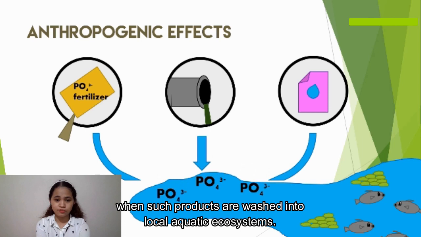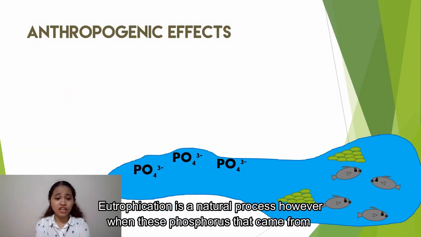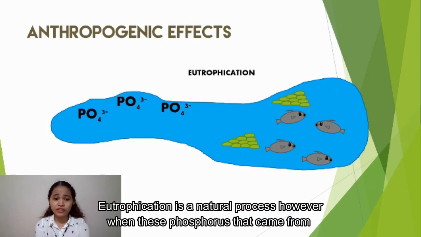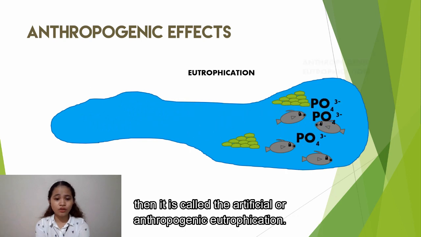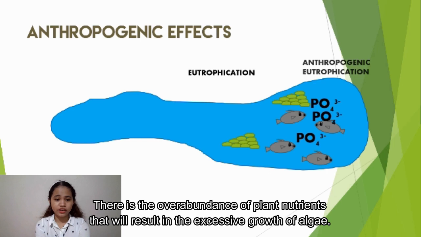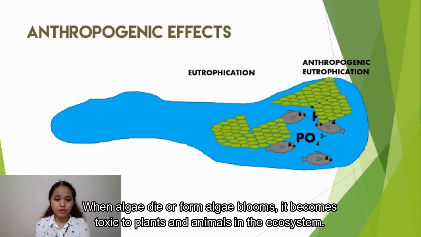Eutrophication is a natural process. However, when the phosphorus that came from human activities drains into the water system and results in a high level of phosphorus, it is called artificial or anthropogenic eutrophication. There is an overabundance of plant nutrients that will result in the excessive growth of algae. When algae die or form algae blooms, they become toxic to plants and animals in the ecosystem.